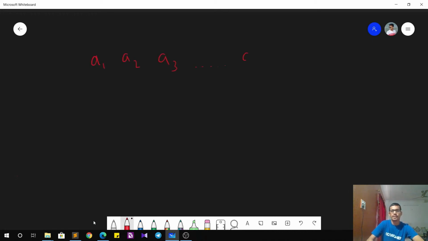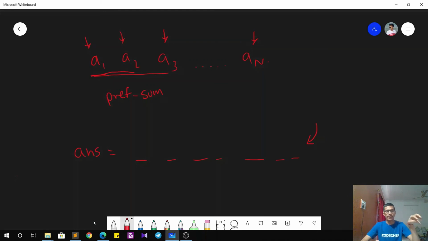that is A1, A2, A3 up to AN. So whatever bits are set in these individual numbers, that we are definitely going to set in our answer variable, that is in the answer binary representation, but also we will keep taking the prefix sum, that is A1, A1 plus A2, A1 plus A2 plus A3, and whatever bits are set in this prefix sum, those bits will also be set in our answer, because we just saw that instead of taking randomly the subsequences, if we take the prefix sum in order, it will still tell us whether the particular bit is going to be set or not in the answer variable. Okay, so that's how we are going to implement it.